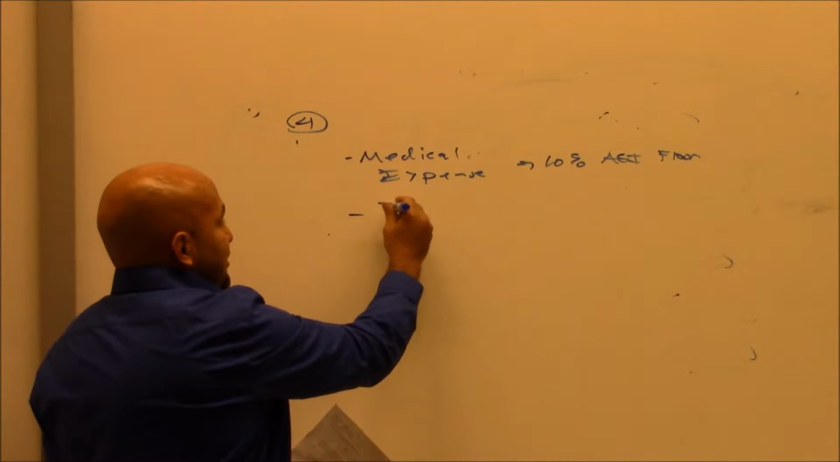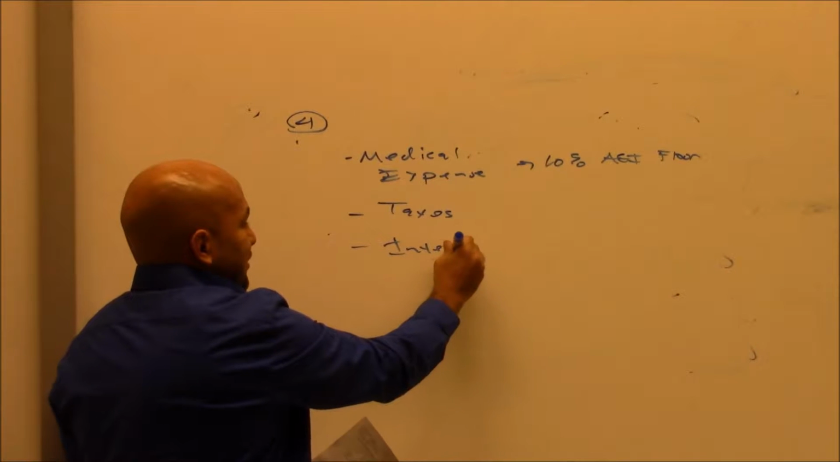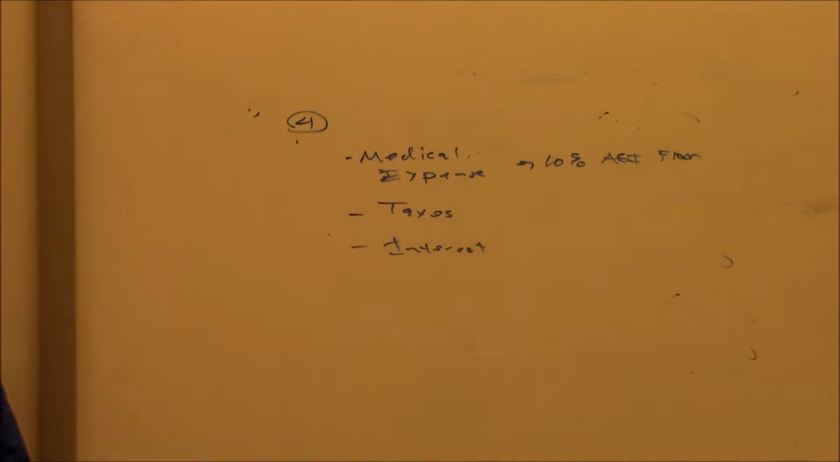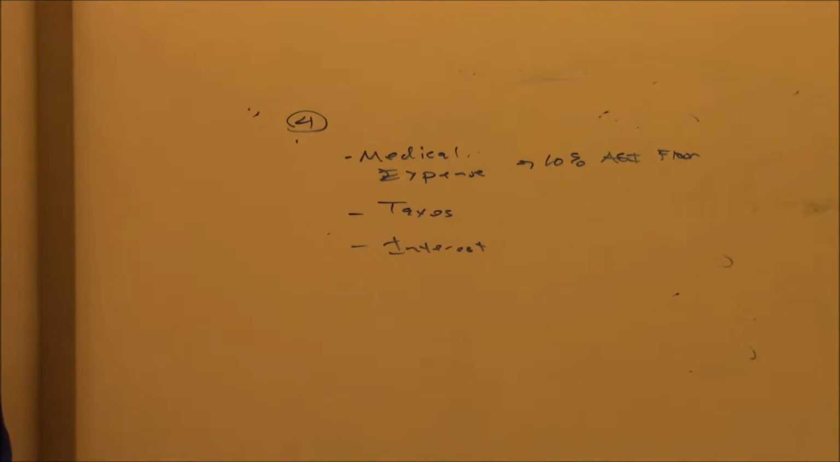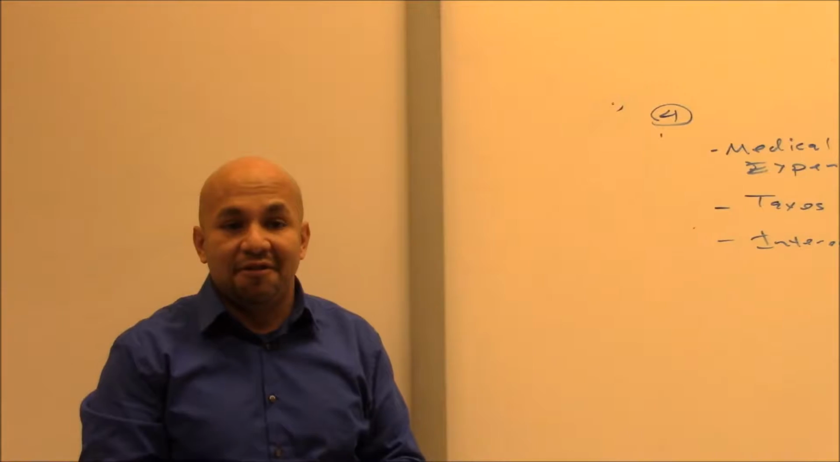Interest. How about taxes? Mortgage interest. Well, let's talk about each one. Taxes. What taxes are included as itemized deductions? Real estate tax, personal property tax, state income tax, or sales tax deduction. So those are your itemized deductions for taxes. Again, that's real estate taxes, personal property tax, state income tax, or sales tax deduction.